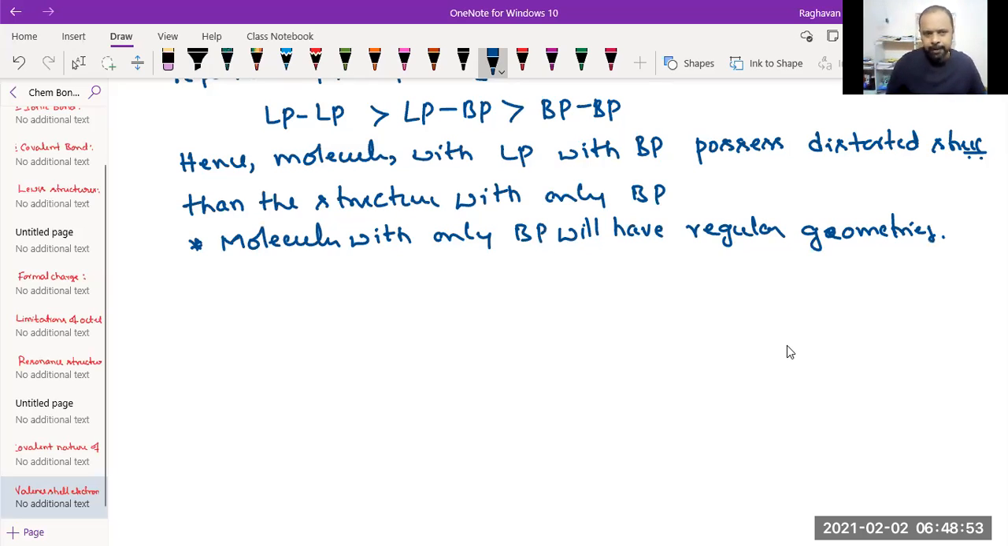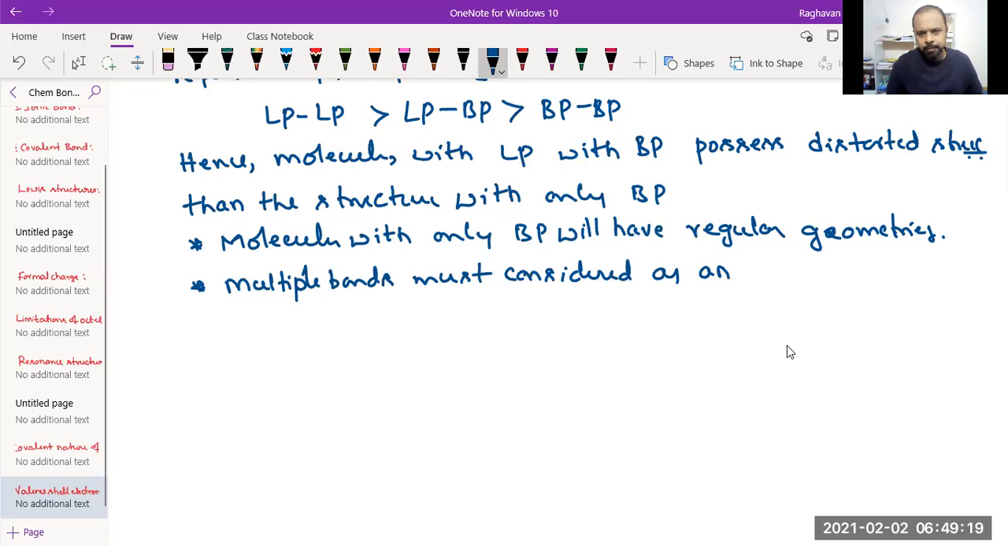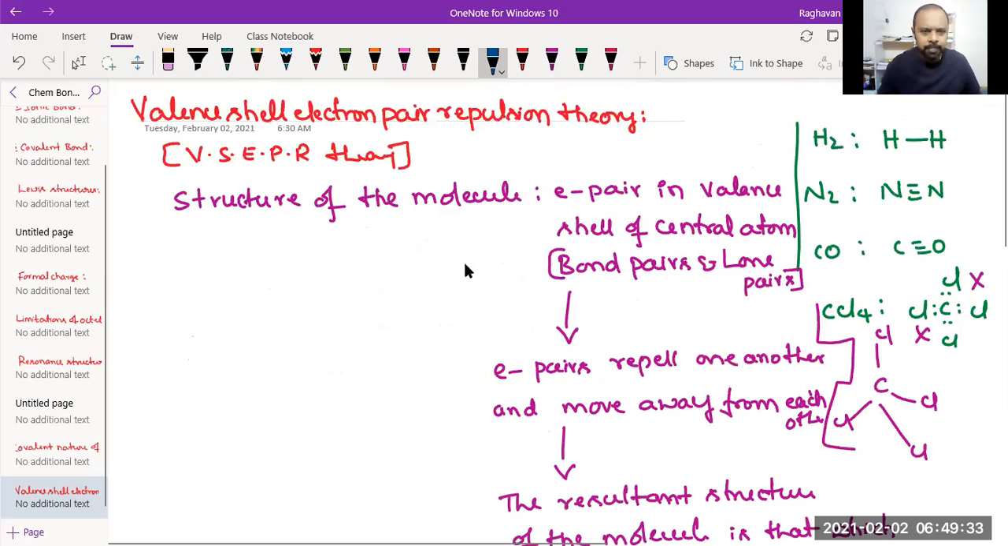That's the meaning. In considering the electron pairs, you should also know that multiple bonds present around the central atom must be considered as one electron pair. Okay, multiple bond: there may be a double bond or triple bond between any two atoms. They must be considered as one electron pair. So that's fine, this is about the theory in brief.